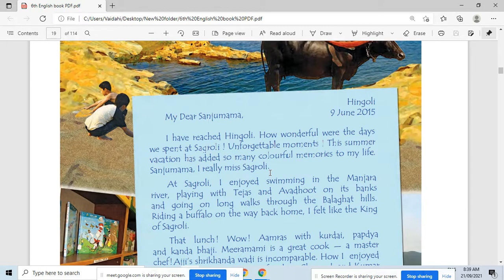He spent all his summer holidays at Sagroli, and those moments were wonderful, unforgettable moments, and he cannot forget them in his life. Therefore, this summer vacation added so many colorful memories in Raman's life, and so he writes here, "Sanju Mama, I really miss Sagroli." This is the first paragraph of the letter. Before going to the second paragraph, let me ask you a few questions on the first paragraph. Try to answer those questions. Who reached Hingoli?